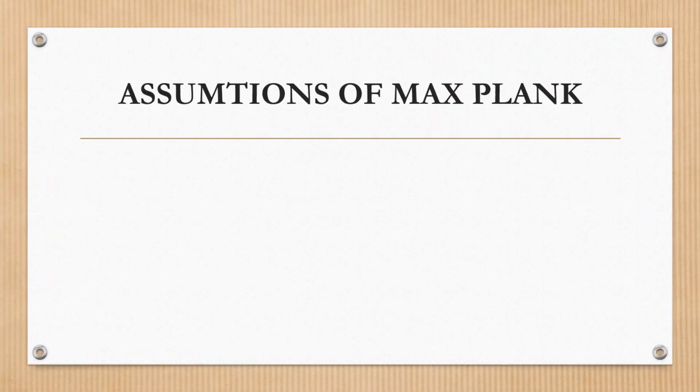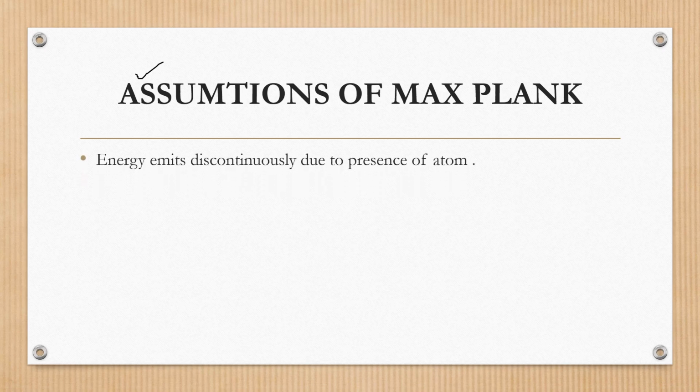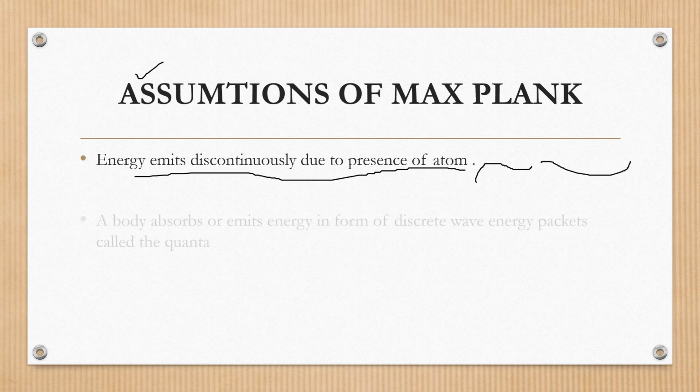Assumptions of Max Planck, or we can say the postulates of Max Planck. First, energy is emitted discontinuously due to the presence of atoms. As I taught you recently, the radiations are discontinuous due to the metastate.